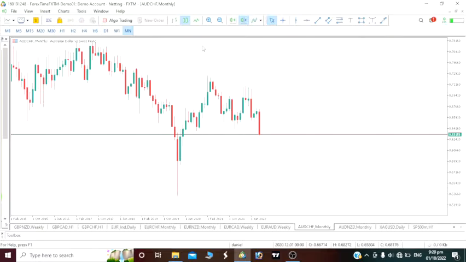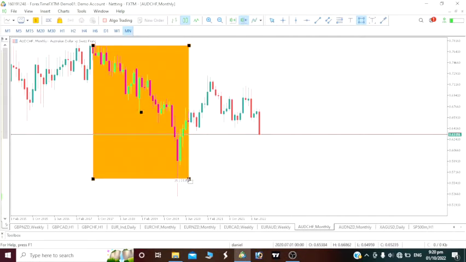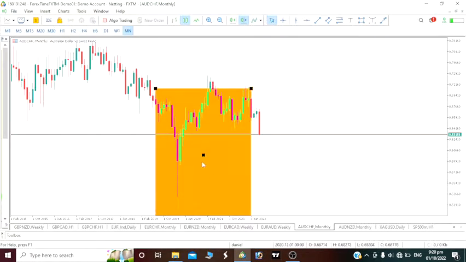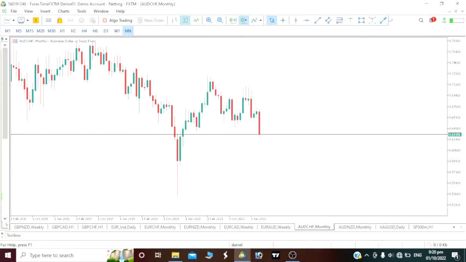Now on this AUD Swiss franc, starting with our monthly time frame, let's see the movement. We can see we are actually on a bearish move, right? It got to a period of time where AUD Swiss franc was dropping, then all of a sudden price made a correction which went up. Then after, it started moving back down again. So clearly we can see that we are on a bearish move.